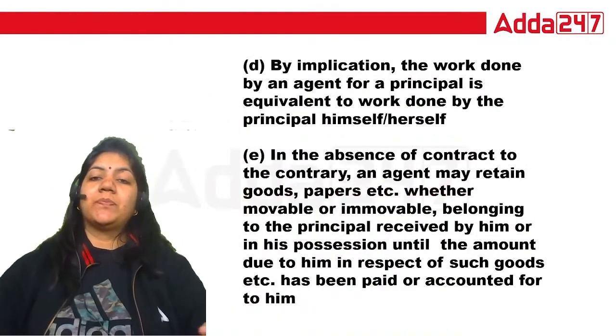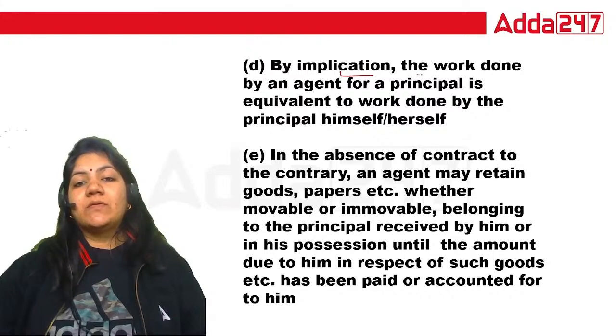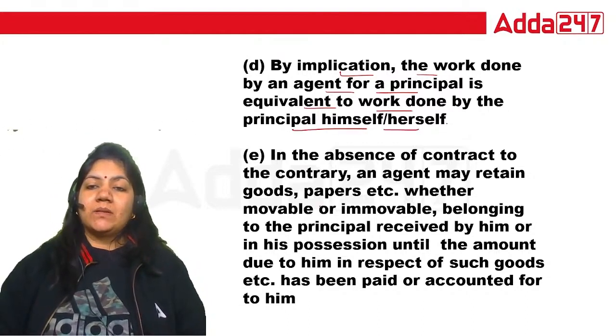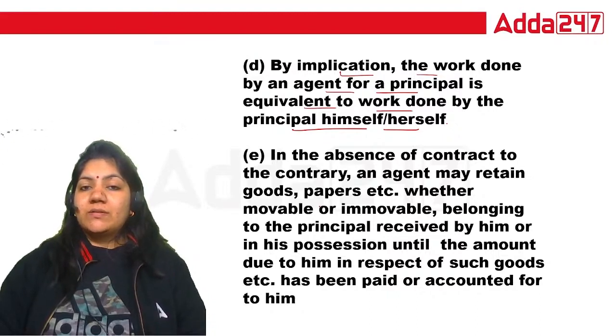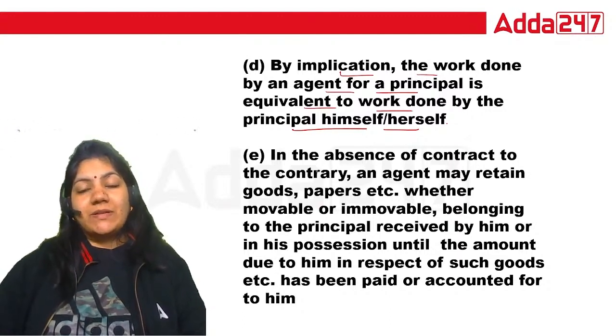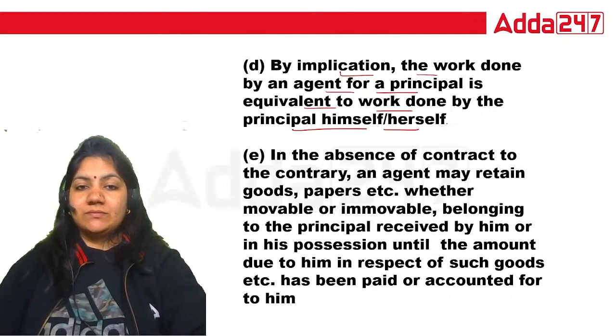Okay, now by implication, the work done by agent for a principal is equivalent to work done by principal himself and herself. What is the right answer?